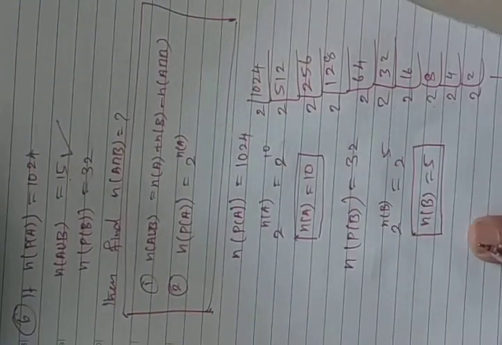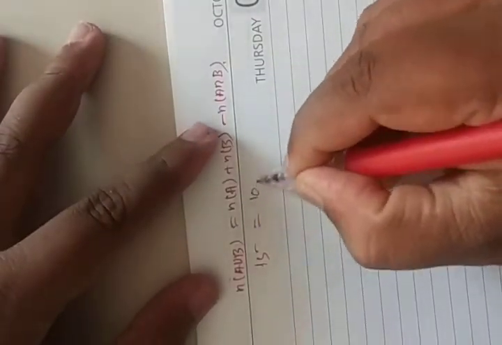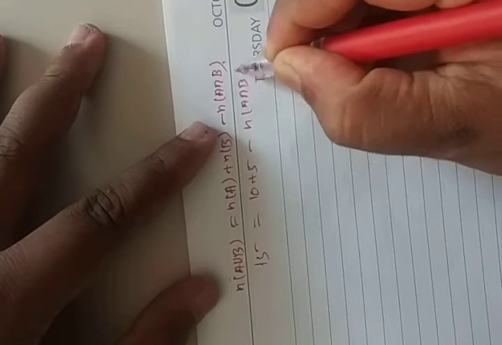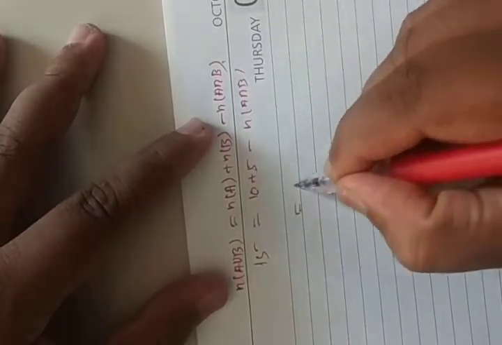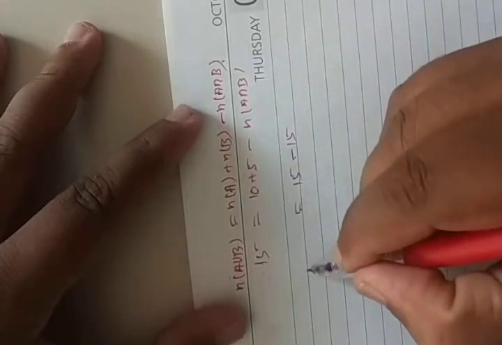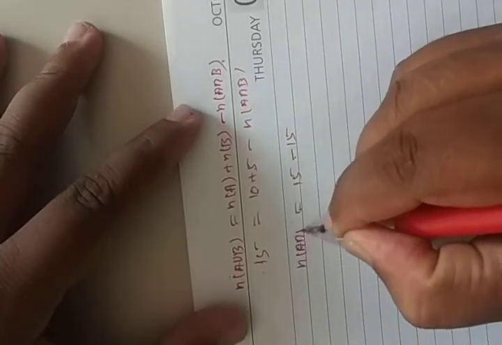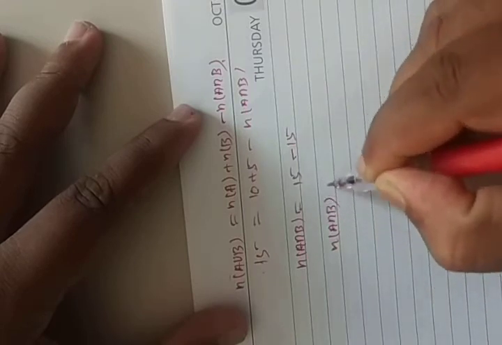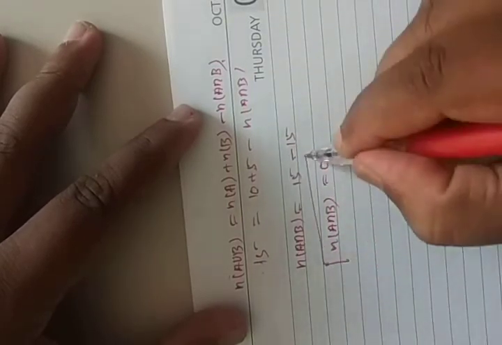Next, n(A) you got as 10, n(B) you got as 5. So here it will come 10 plus 5 minus n(A intersection B). 10 plus 5 is 15, so 15 equals 15 minus n(A intersection B). This value goes to that side, so n(A intersection B) is 15 minus 15, which is 0.